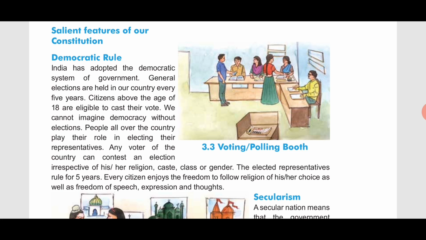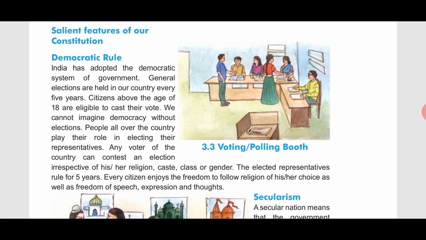So there is general elections. Citizens above the age of 18 years are eligible to cast their vote. So this concept is known as adult suffrage. Okay, so the citizens of India who are 18 years of age and above are eligible to vote. Okay, they can go for voting.